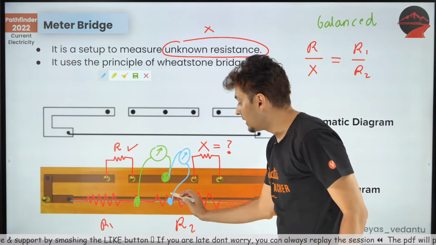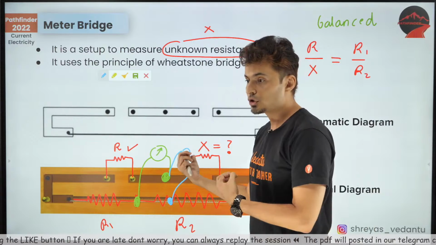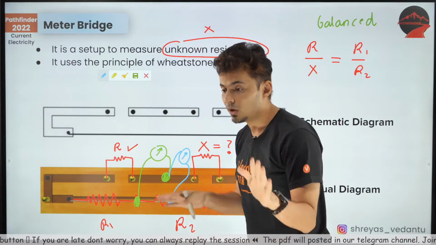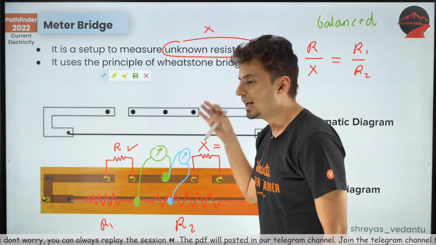If I connect it to a different point, then will there be current flowing through it or not? Will the current shown be 0 or not 0? It will not be 0. It will show some value. It is not balanced. That's the idea.